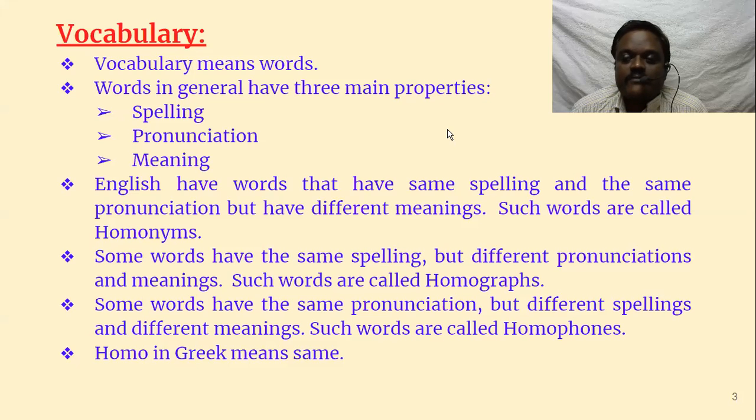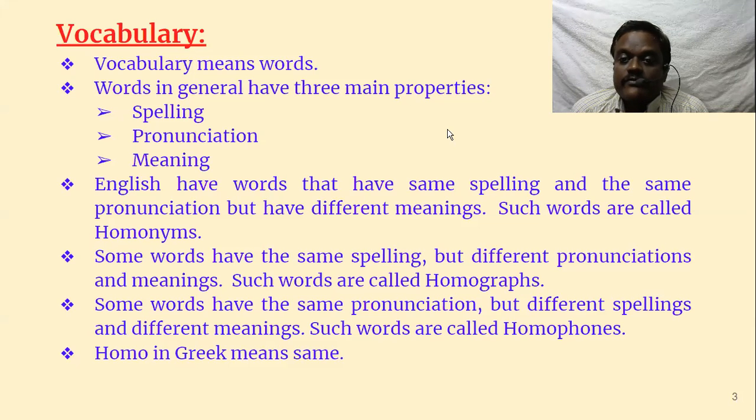But when it comes to English, when you want to learn a word, you have to learn its spelling, and also its pronunciation, because pronunciation may be different from spelling. Very few words have the same spelling and pronunciation in English, but most of the words are different. So you have to learn both spelling and pronunciation separately.